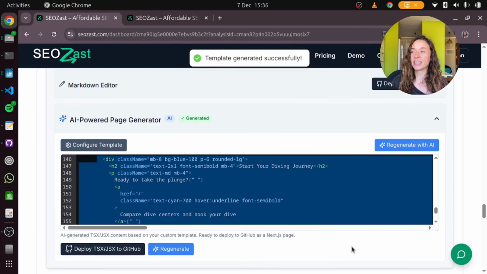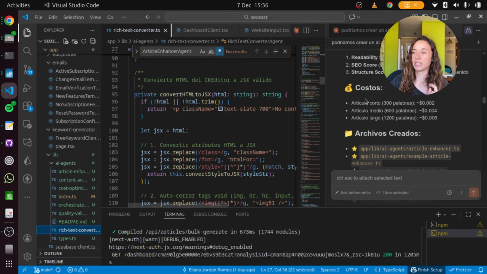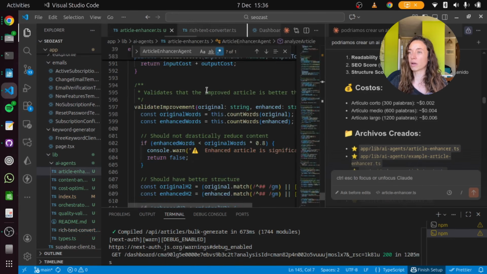So this agent stays, but the others are still on probation. Then I want to show you, because you already created the agent, but obviously you need to call this agent in your route, because otherwise it's not going to work.